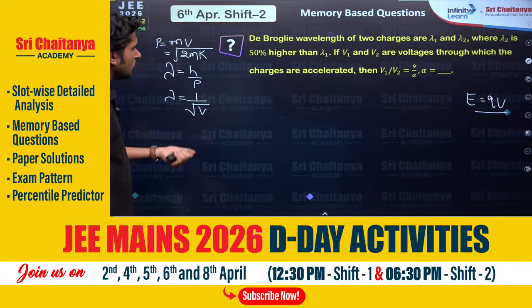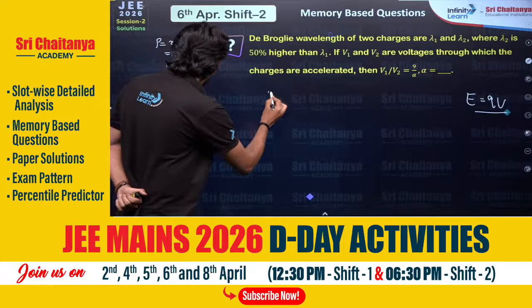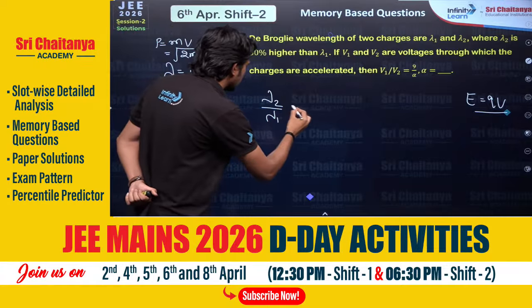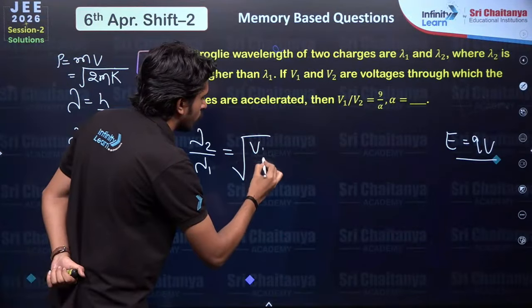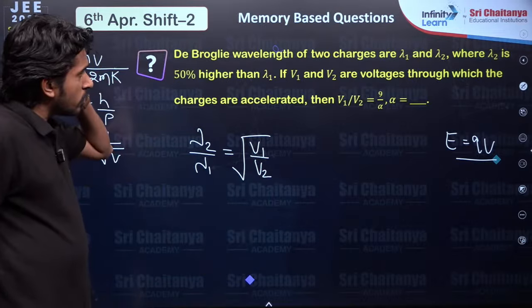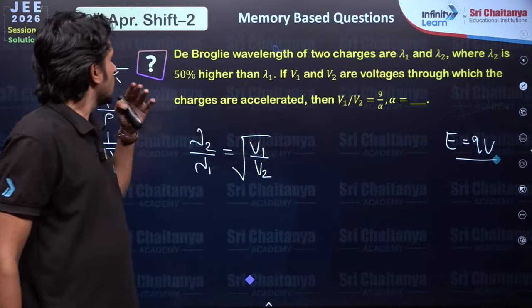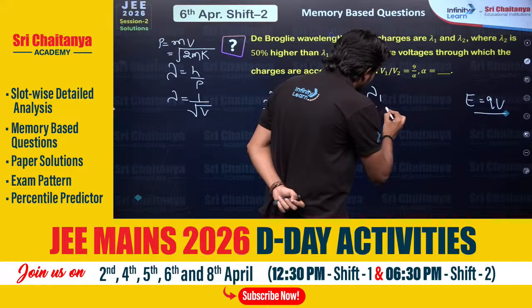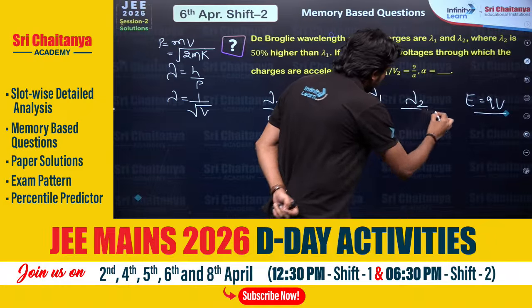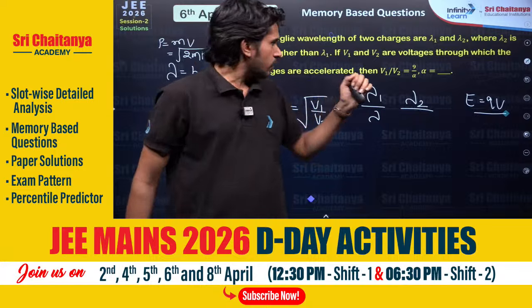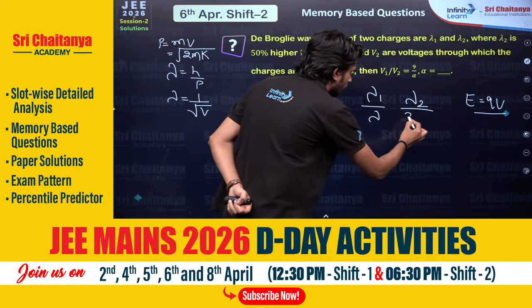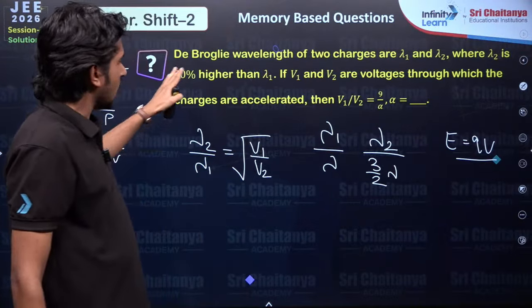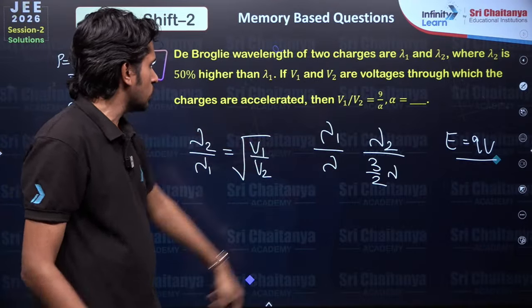Yes or no? That means what do we need here? So lambda 2 by lambda 1 would be what? Lambda 2 by lambda 1 equals root V1 by V2. Now what is given more? Where lambda 2 is 50% higher. Okay, let's say lambda 1 is lambda, and lambda 2 is 50% higher. 50% higher means 3/2 times of lambda. Am I right? 3/2 times of lambda, where lambda 2 is higher.